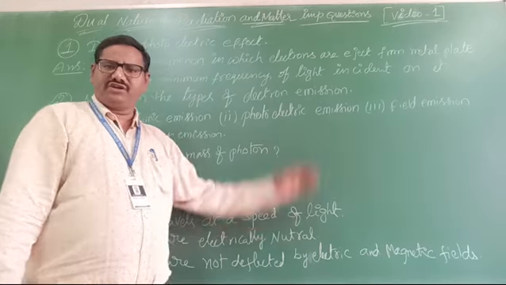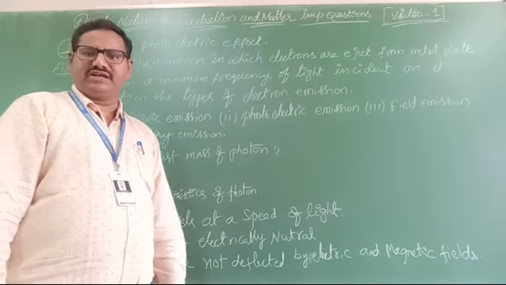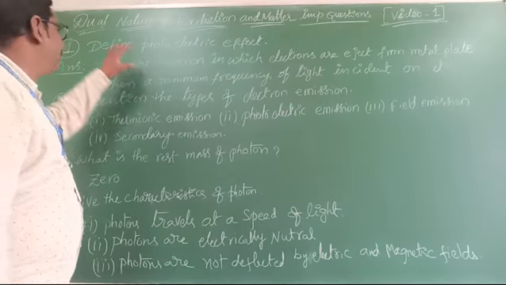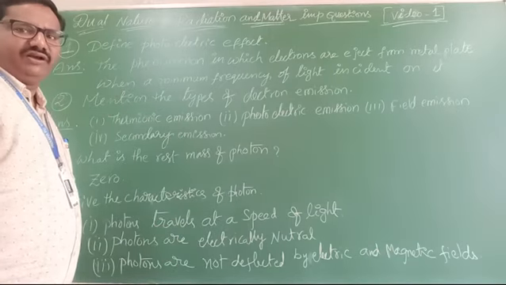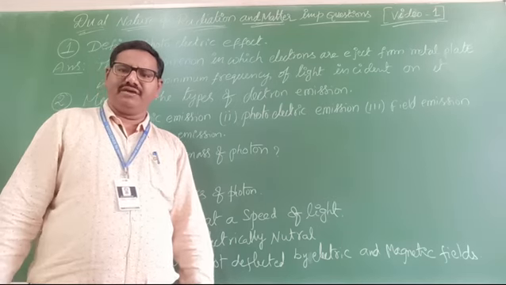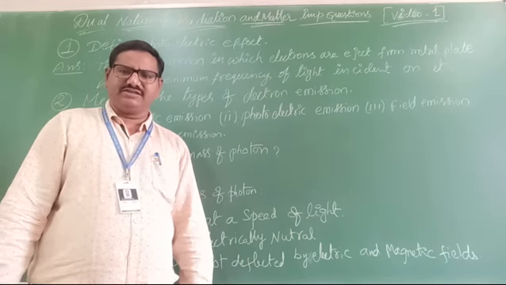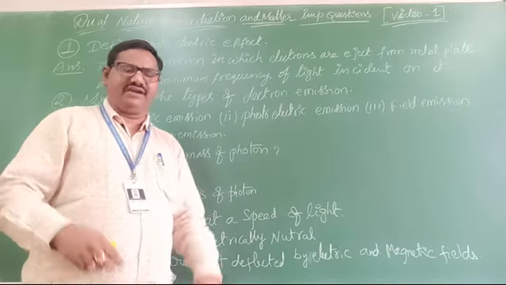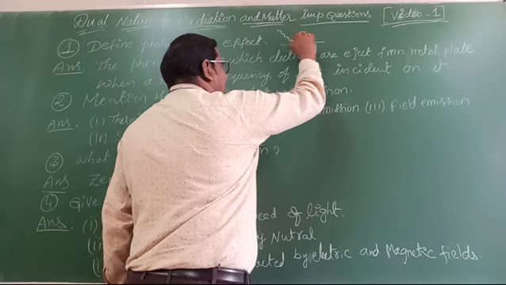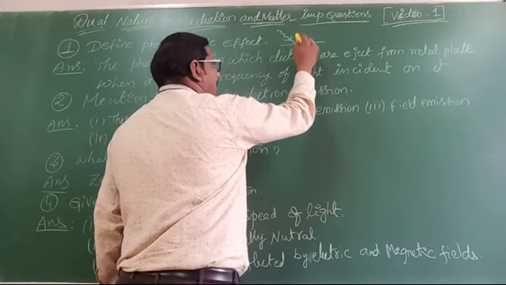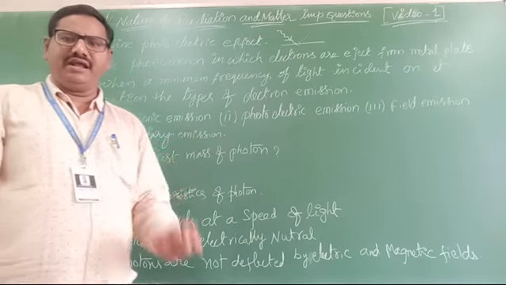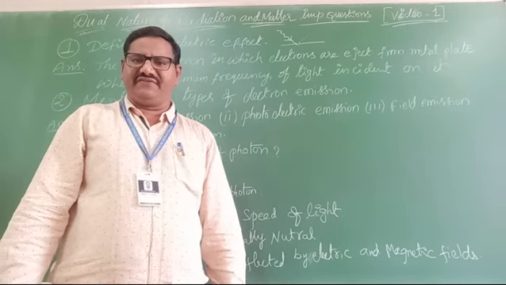So, in that, first important question is about the chapter. Define photoelectric effect, or what is a photoelectric effect? Can you define that? Very simple definition it is. When a certain minimum frequency of light is incident on a metal surface, then electrons are ejected. The light will be incident like this, then electrons are ejected from it. This phenomenon is known as photoelectric effect.